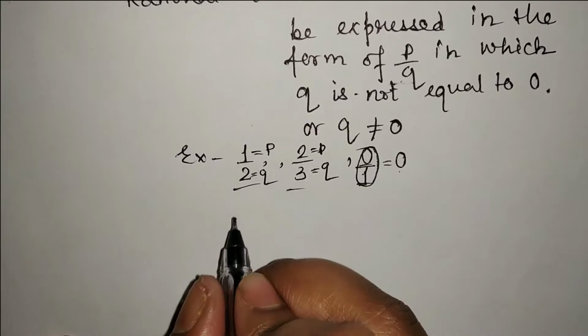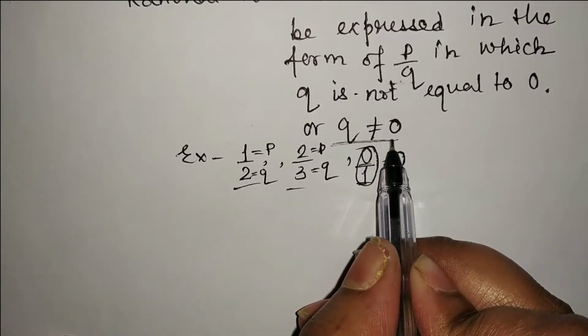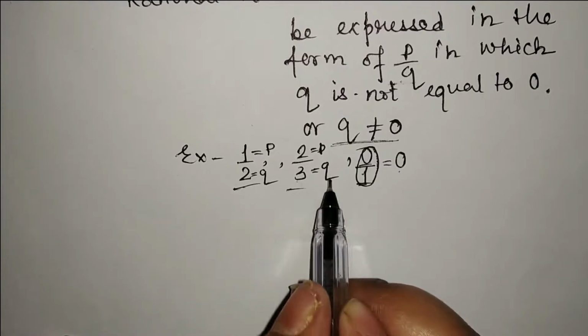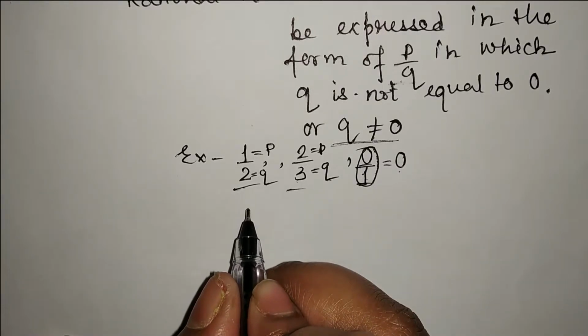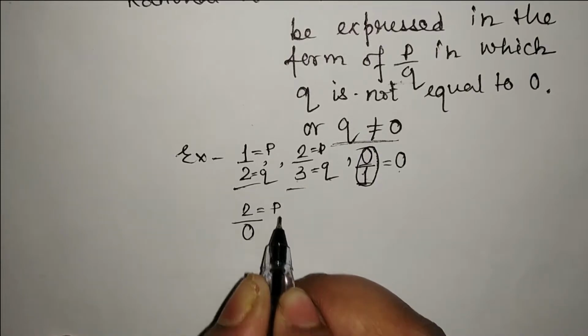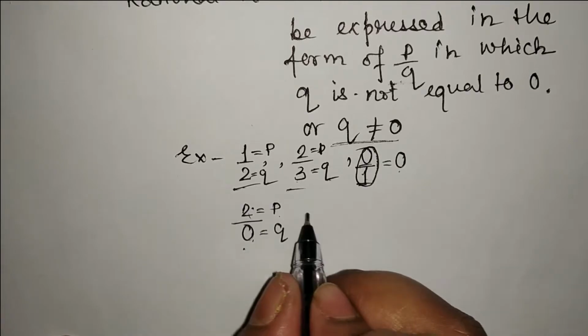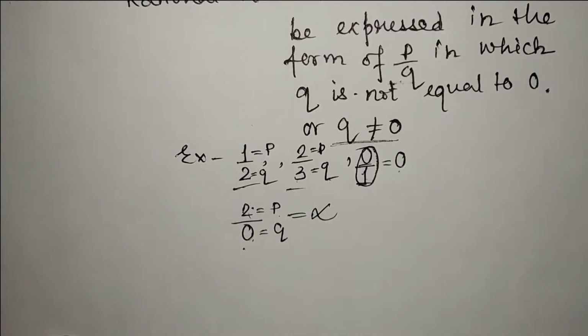But here it is said that Q is not equal to 0. That means the denominator cannot be 0. Like if I write say 2 by 0, here P is 2 and Q is 0. And 2 by 0 means undefined, or we can say infinity.